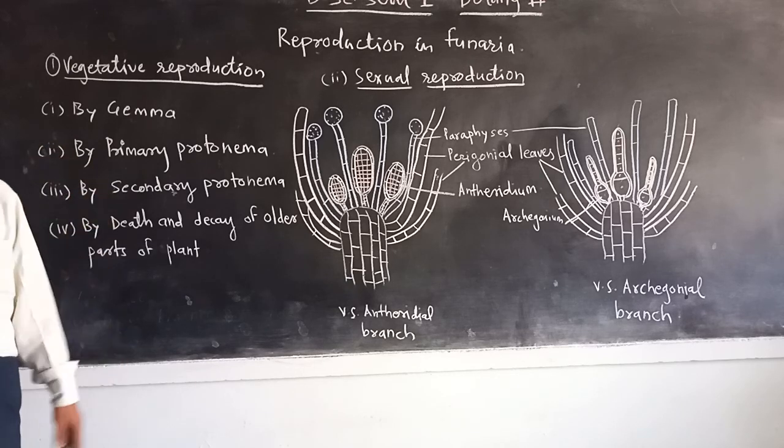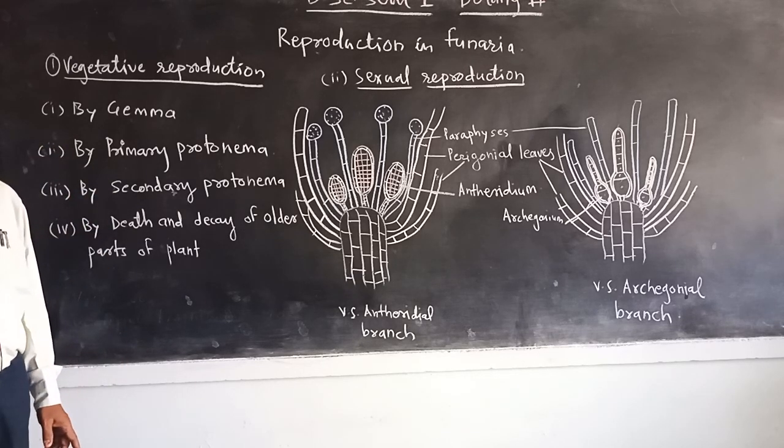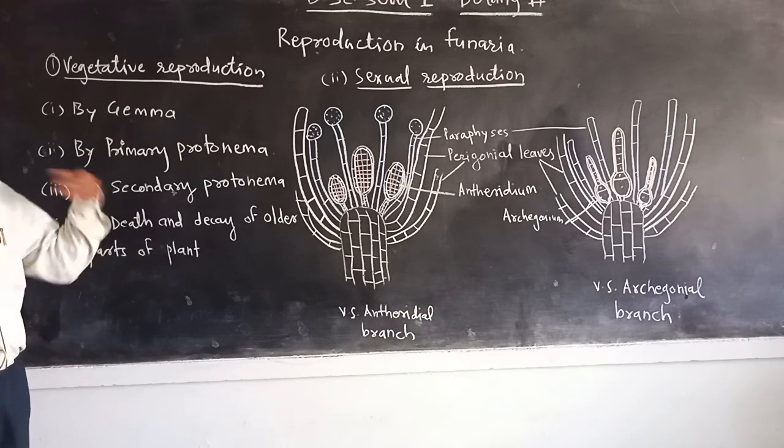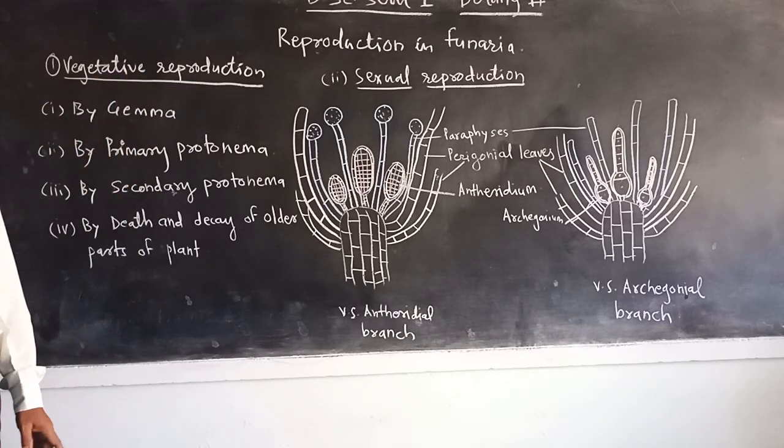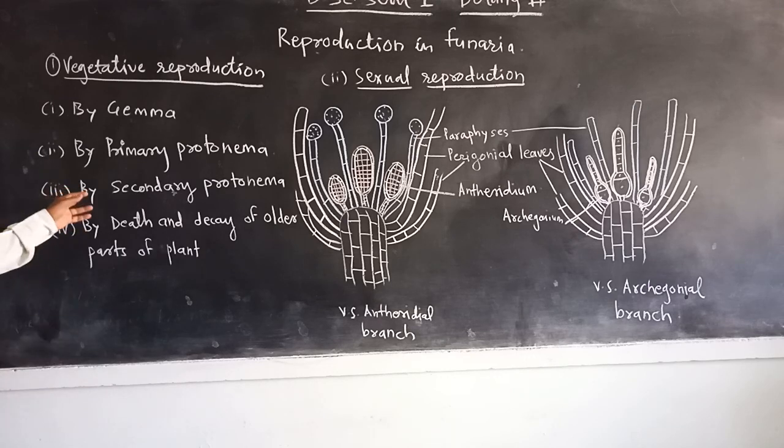When they get detached from the parent plant, they develop into a new Funaria plant. This is the third method.